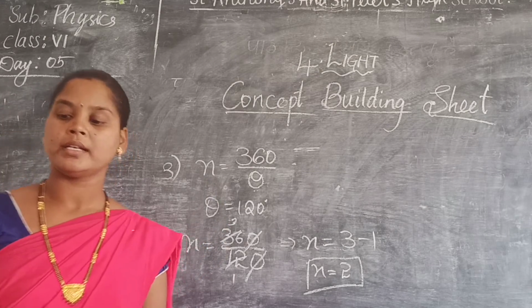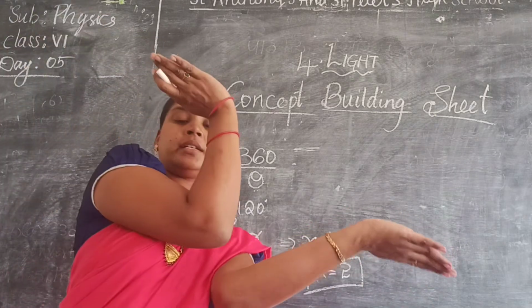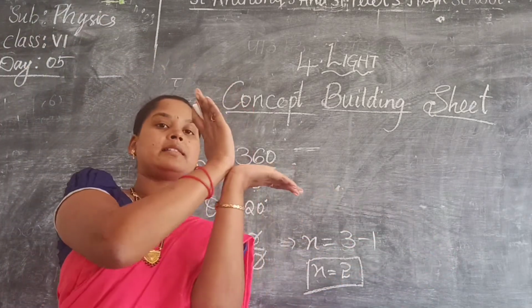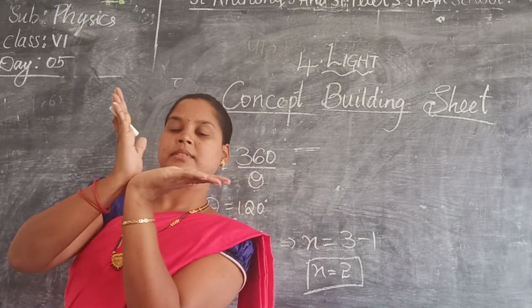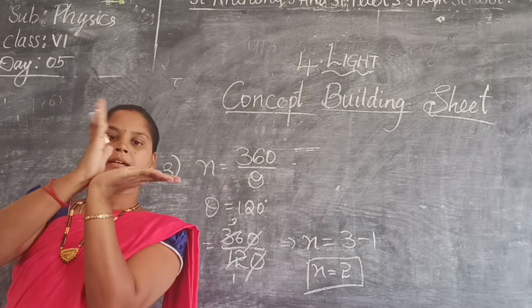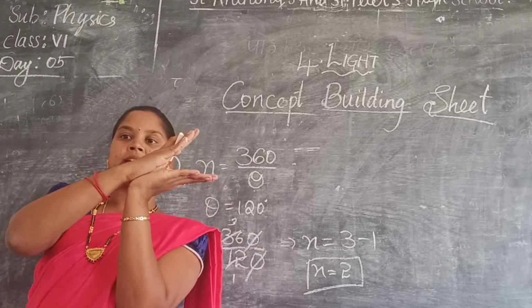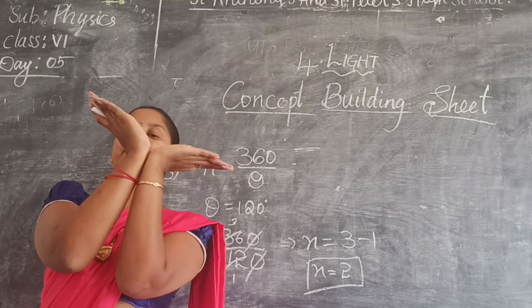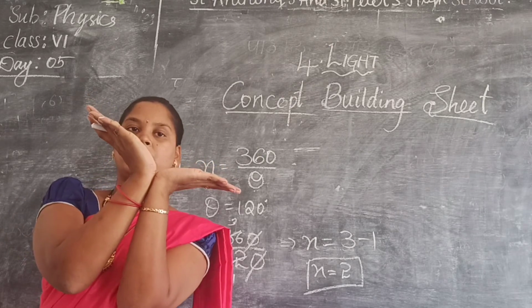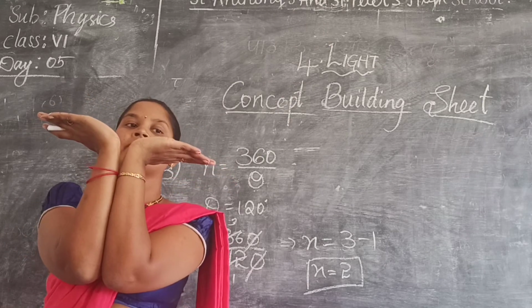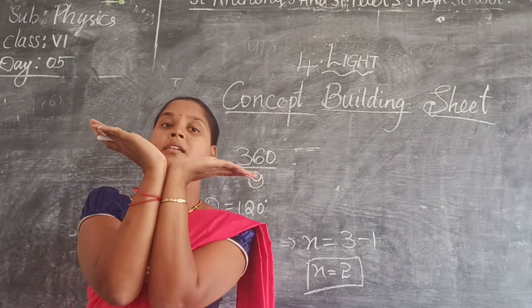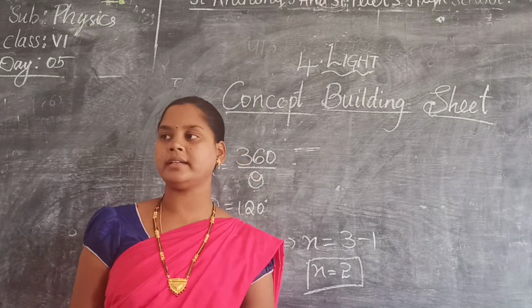See, if two hands are like this, how many degrees? 90. Like this, how many degrees? 180. This one, 90. If it is like this, 45, or less than 90. If it is like this, more than 90. If it is like this, straight, 180. Got it?